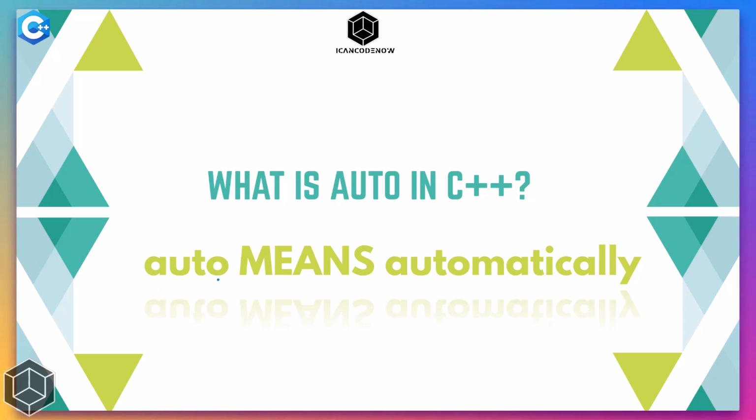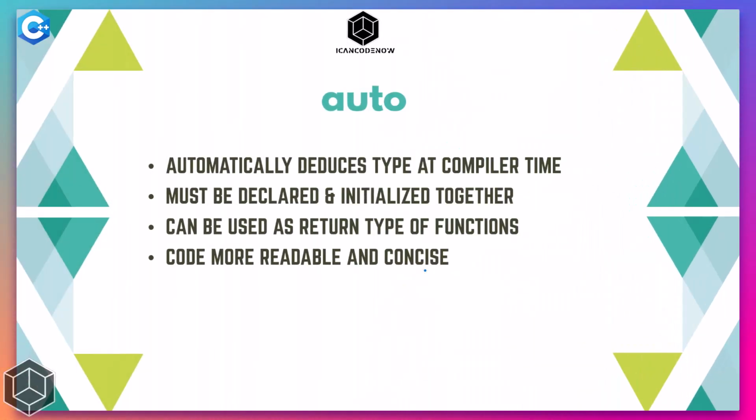And what this basically does is that it automatically detects and assigns the data type to the variable with which it is used. So it is a compile time thing. It is detected by the compiler, and when auto is used, the compiler detects the data type of that variable from the value that is assigned to that variable. And since the compiler must implicitly declare internally the data type of that variable using the value that is given to it, the variable must be initialized, because if it is not initialized, the compiler won't be able to detect the data type of that variable.